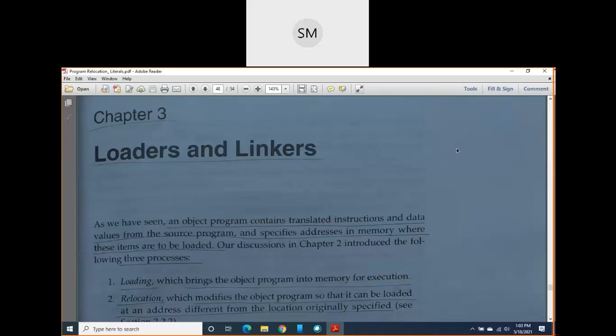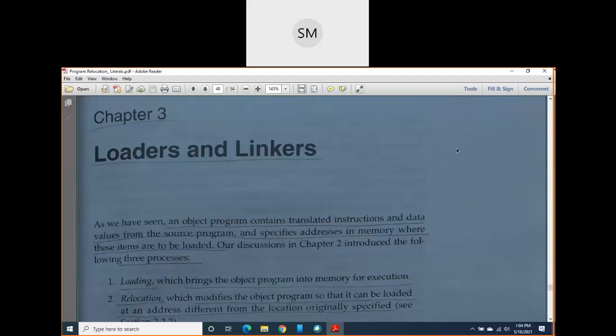Let me start the last topic of this first module, that is loaders. As I already told you in the first class, I had given you examples of system software. The operating system is the best example for system software. Then the programs we usually write in text editors; some text editors in which we write the programs are also examples of system software.